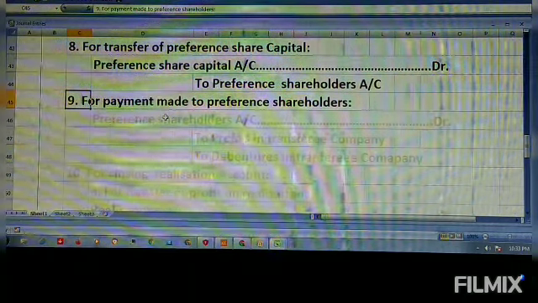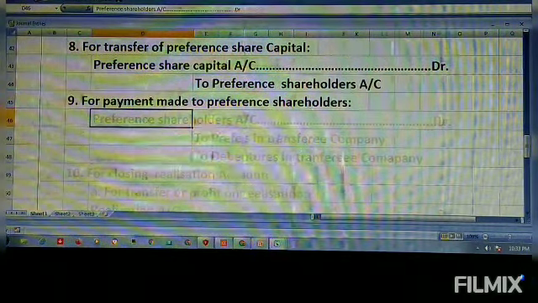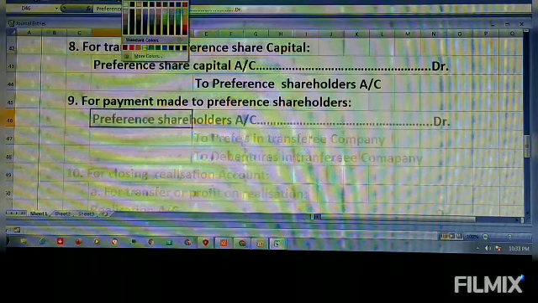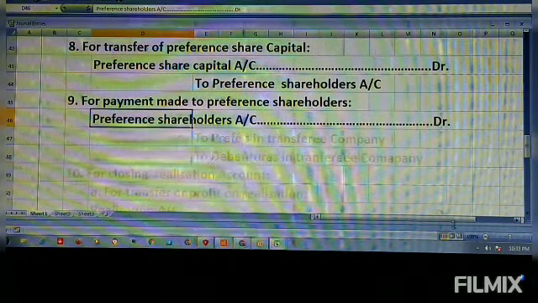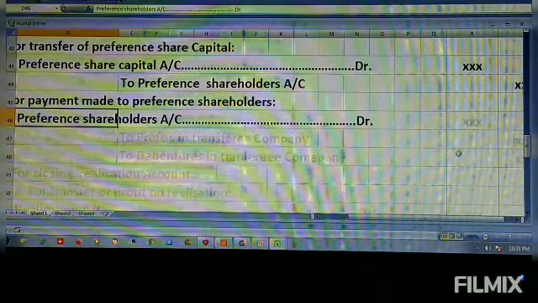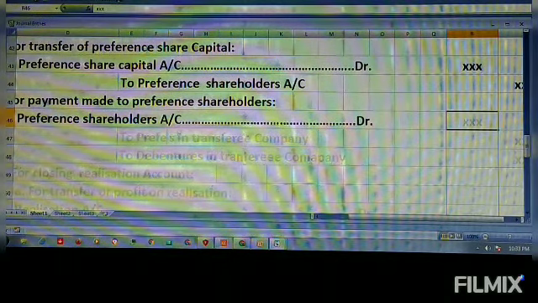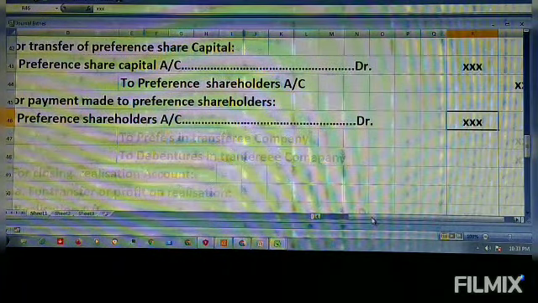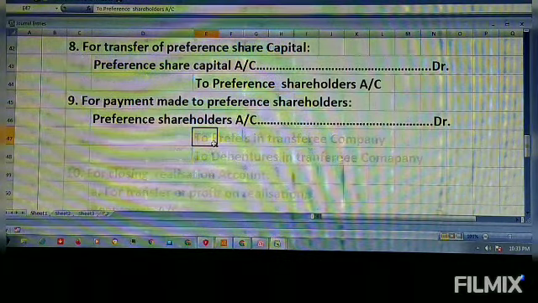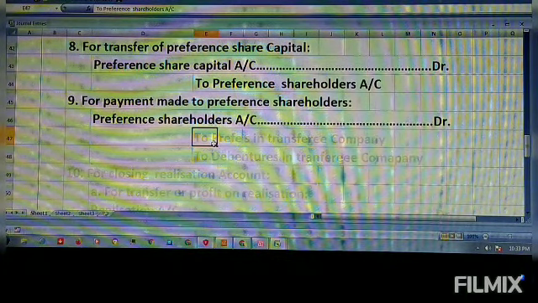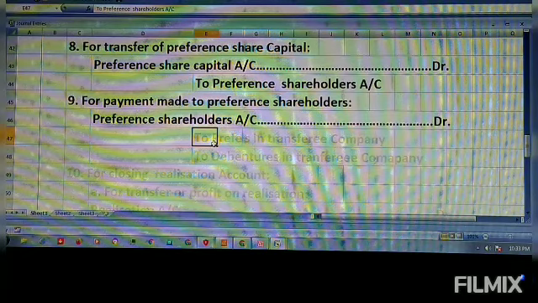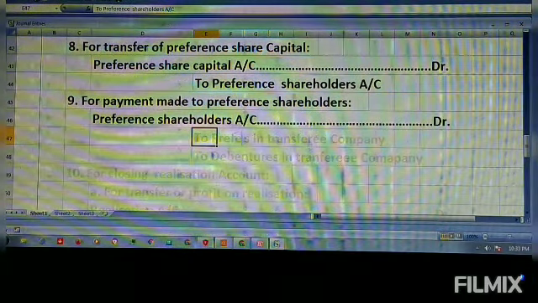Preference shareholders are going to receive, so give them the debit entry: preference shareholders account debtor, to preference shares in transferee company. So what is paid?